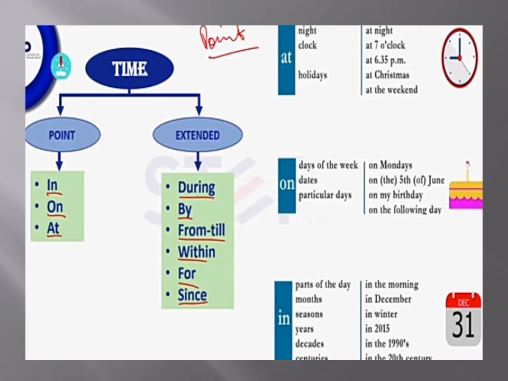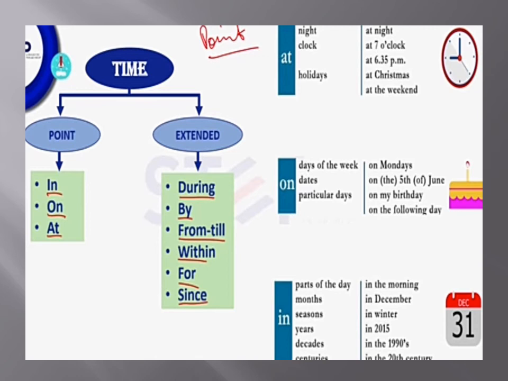Now the next one, on. I will complete my task on Monday. For dates, we can also use on. She is completing her task on the 5th of June. He will come here on my birthday, on a specific day. When we mention any day, then we use the preposition on.